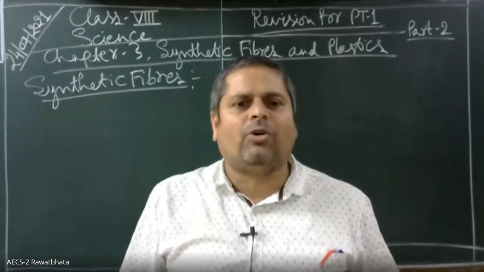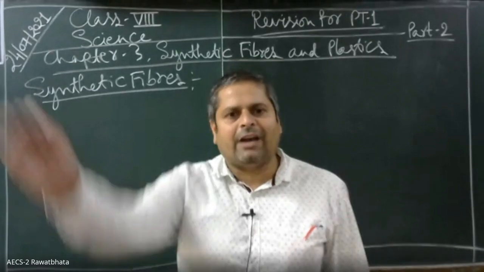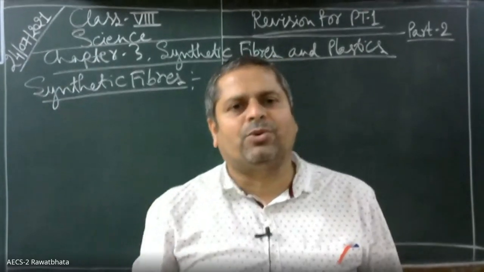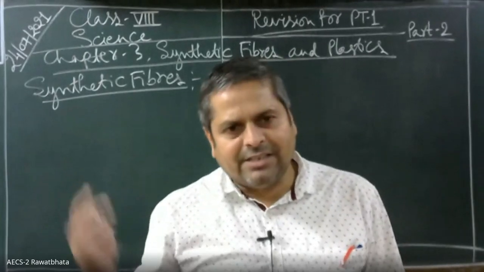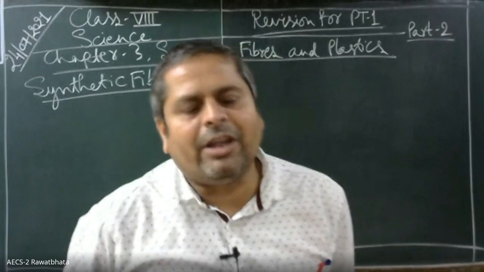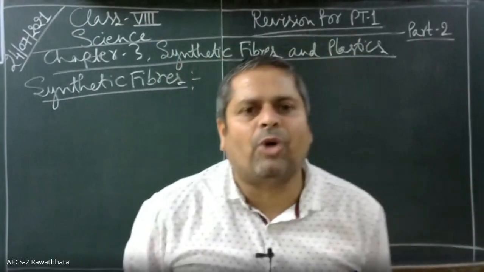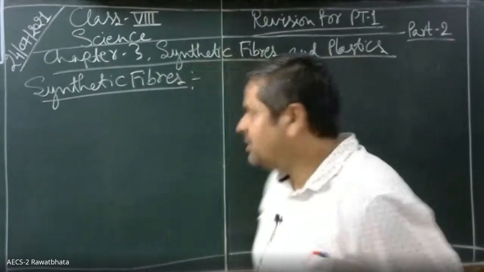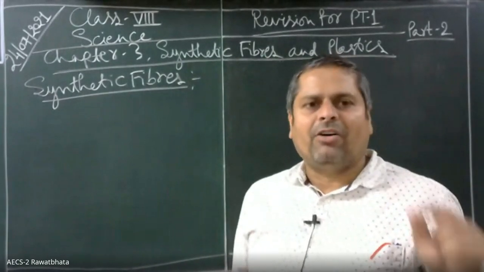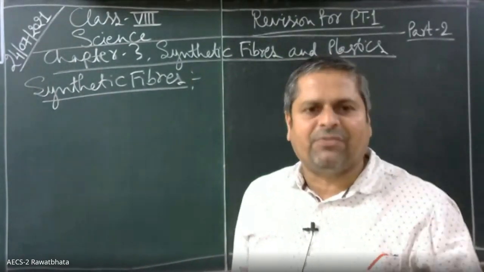For example, silk also is a natural fiber because they are obtained from either a plant source or an animal source. But these synthetic fibers are prepared in the laboratory using some chemicals called petrochemicals. These are also called man-made fibers or synthetic fibers or artificial fibers.